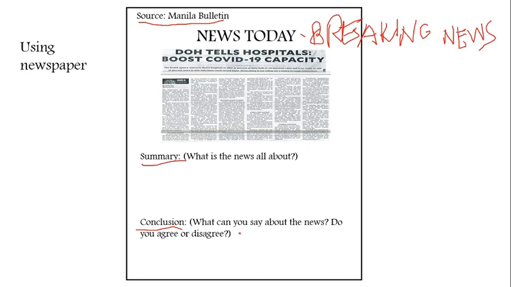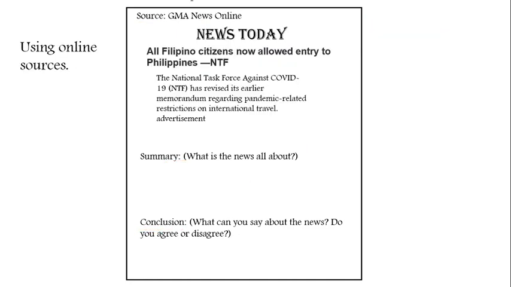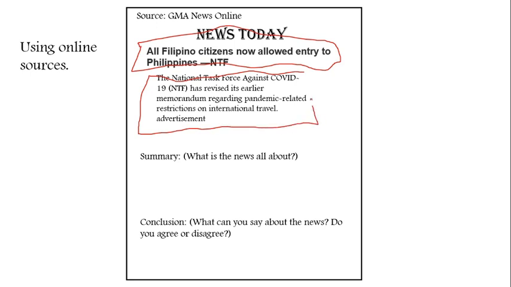How about if you will be using an online source? Again, you need to write the source here, GMA News Online, same as with News Today or Breaking News. After that, you need to copy the title of the news, and then copy also some parts of its description or the body. It doesn't need to be long. Just copy half of it. And then the summary again: what is the news all about? And then the conclusion: what can you say about the news? Do you agree or disagree?